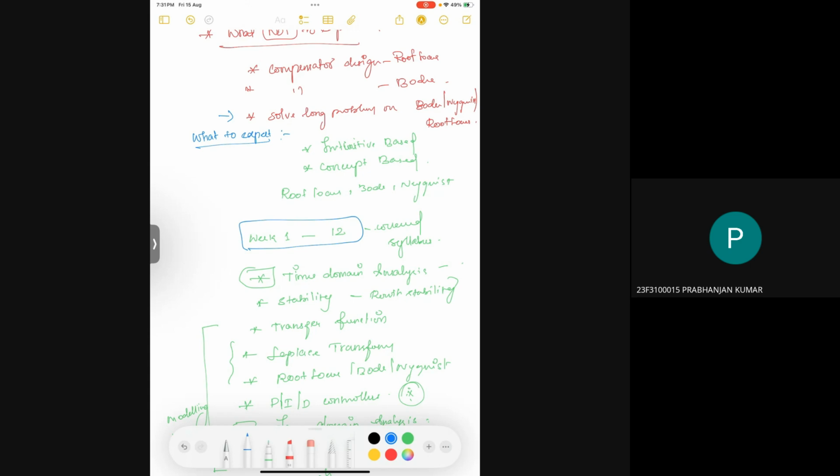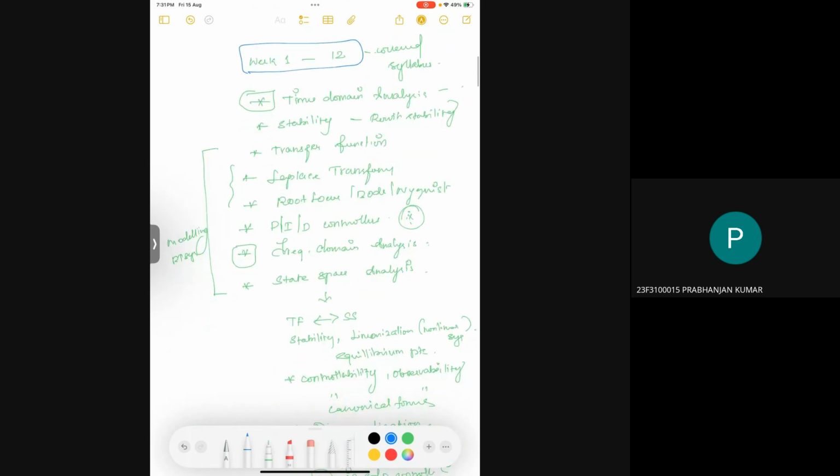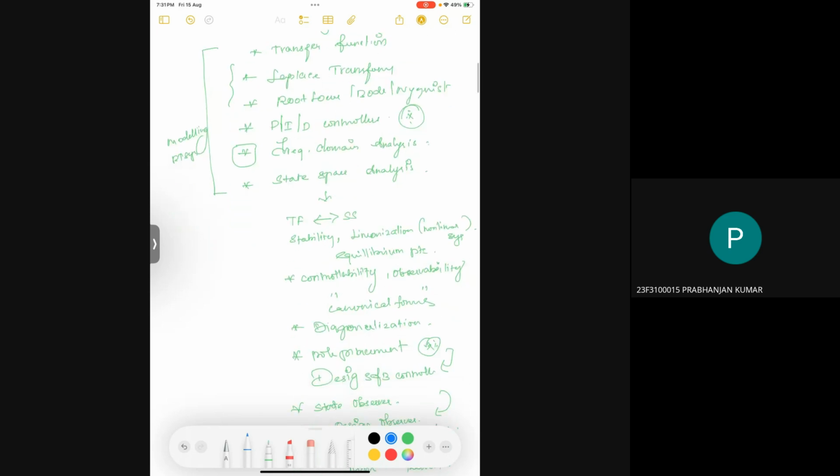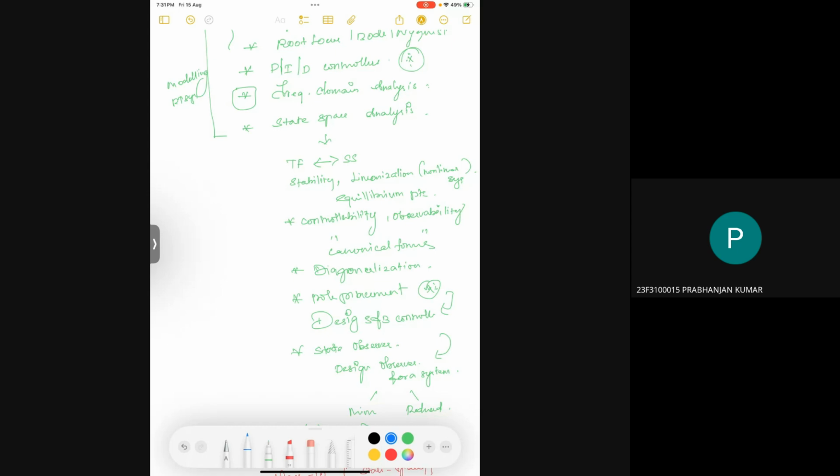Right. Any other doubts? No, thank you. These are some broader topics I can recollect today, so you can go through this and give weightage to these topics also. Okay. If you don't have any doubts, we can wrap up.